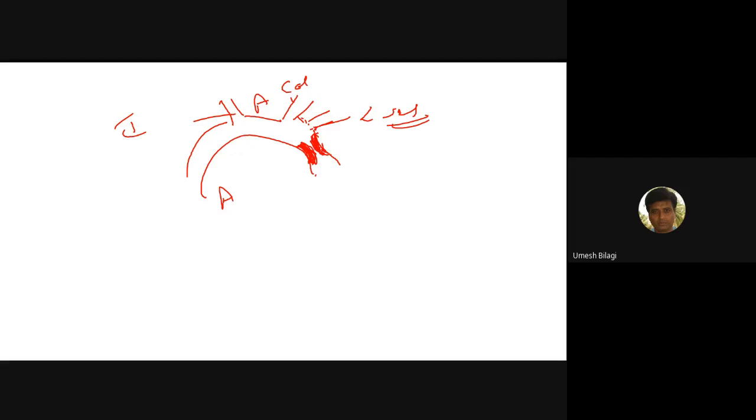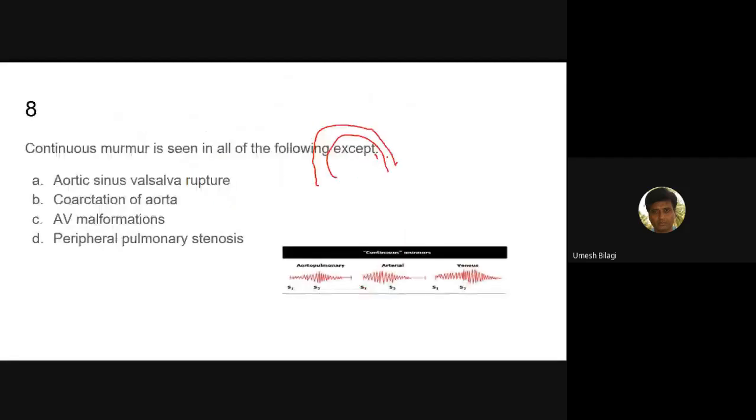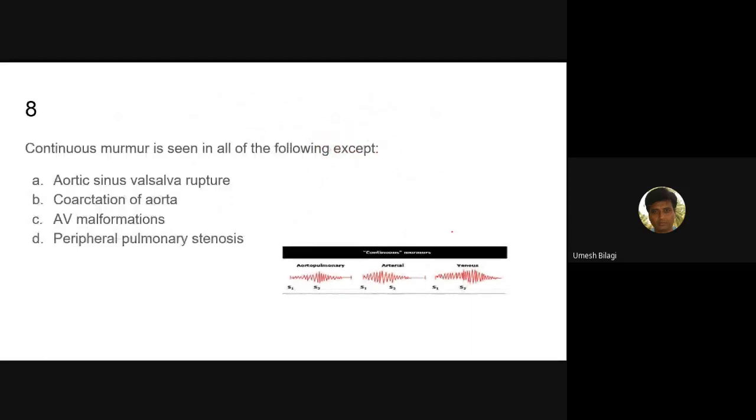There can be narrowing, so what happens is it will give a lot of collaterals. Many collaterals can come from the pre and post regions. These collaterals can produce a murmur, which may be heard sometimes in the posterior aspect, in between both blades of the scapula. In coarctation of the aorta you can have a murmur because flow is there both during systole and diastole through those abnormal channels.